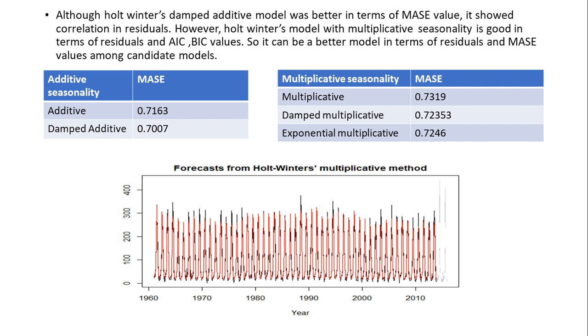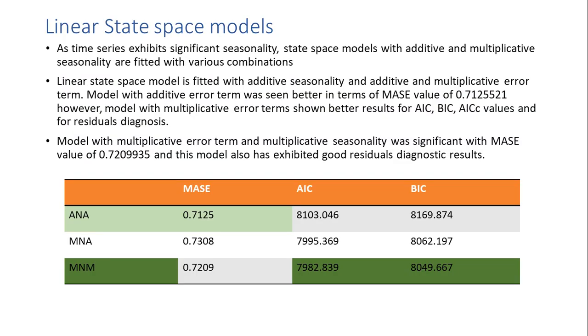Here we consider state space models. We know that the series has seasonality but no trend, hence state space models with additive and multiplicative seasonality are fitted with various combinations. The model with additive error term has the best MASE value, but the model with multiplicative error term has better AIC, AICc, BIC values. It also has better residuals. The model with multiplicative error and multiplicative seasonality has MASE value of 0.72. The residual check is also good for this model.